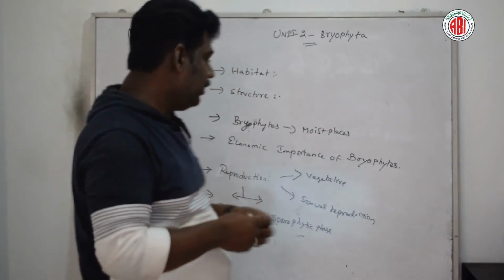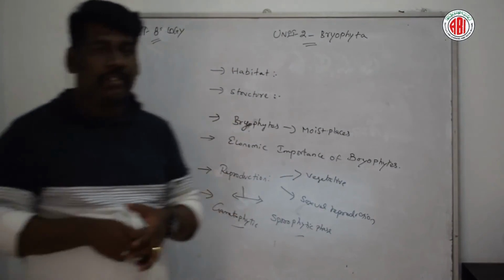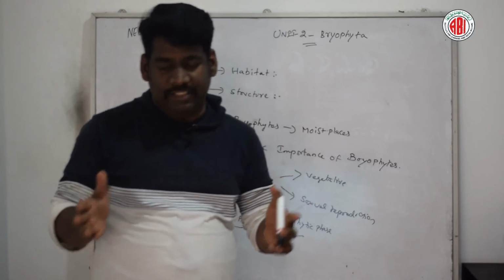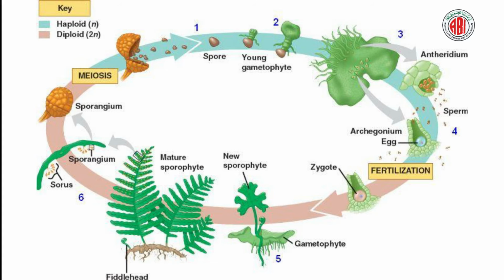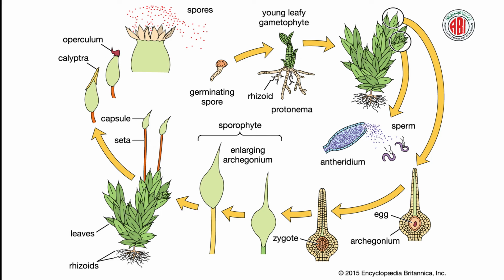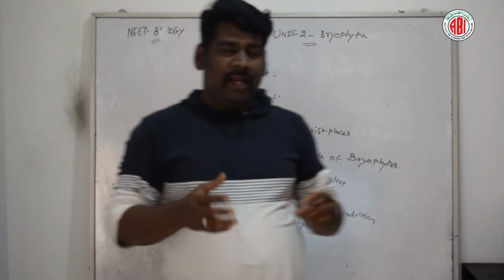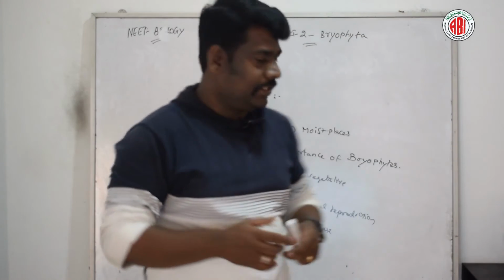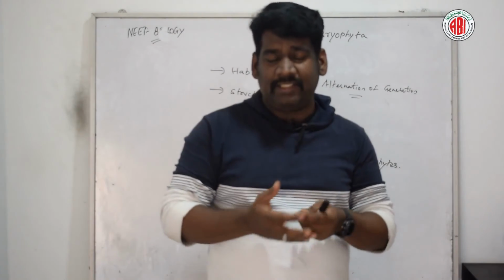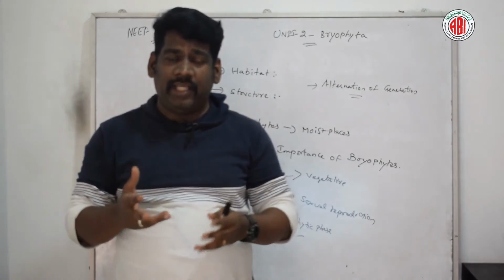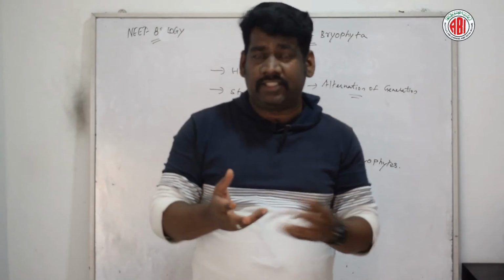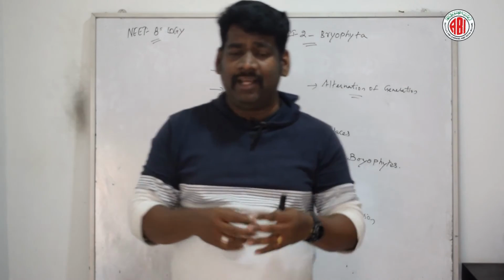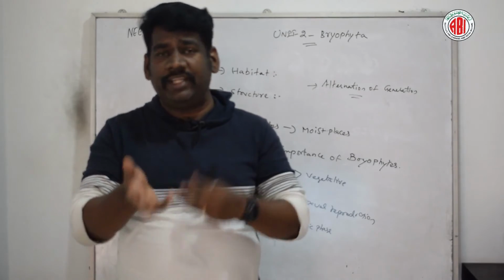Okay, so now let us talk about alternation of generation. Alternation of generation means any living organism forms two different phases during its life cycle.